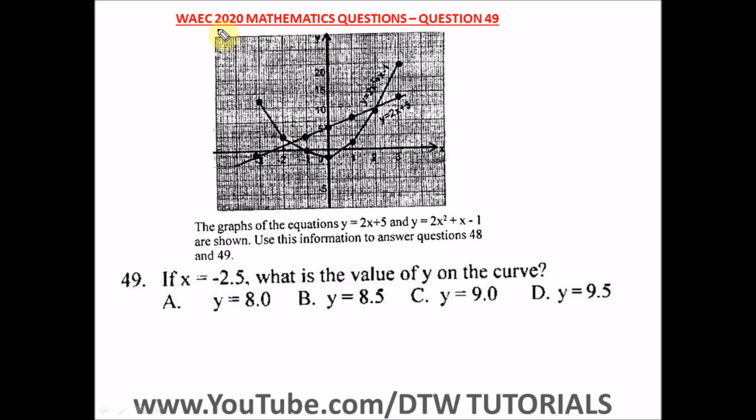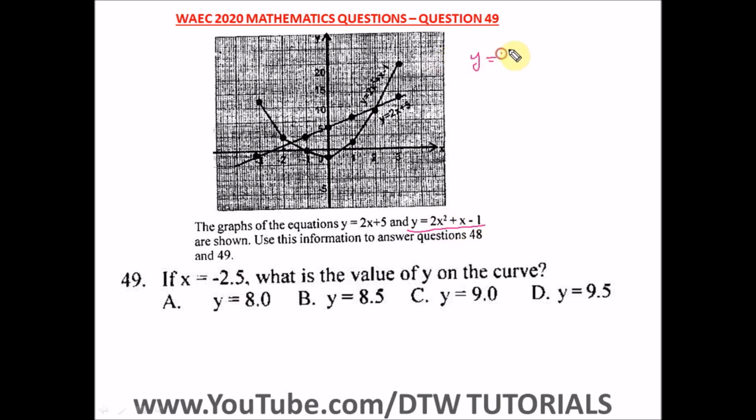Question 49 of the WAEC 2020 Mathematics Past Question. It says if x is -2.5, what's the value of y on the curve? This is a continuation from 48. So we're looking for the value of y on the curve. This is the equation of the curve. All we need to do is slot in the value of x as -2.5 into this equation. So let's do it together.